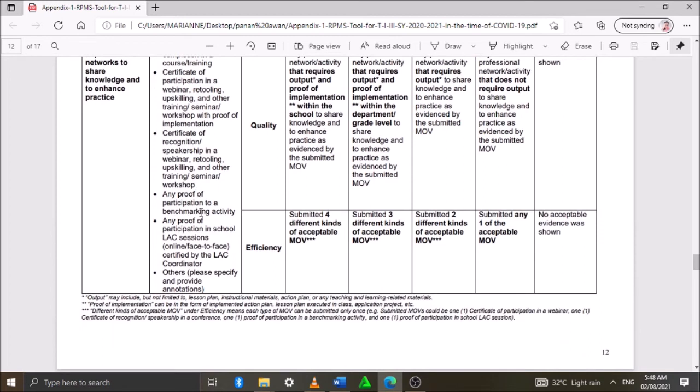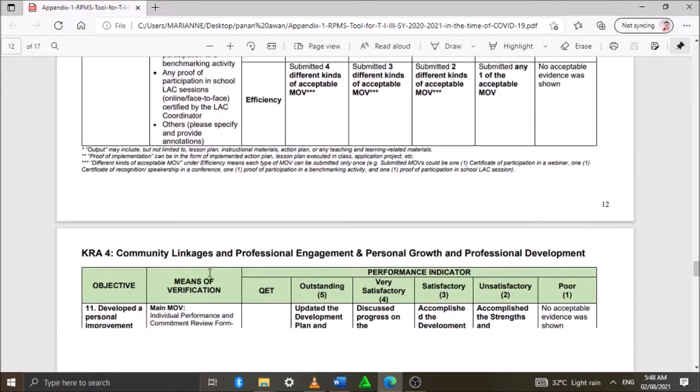Also, any proof of participation in a benchmarking activity, or in a school LAC session, online or face-to-face, certified by the LAC leader. Others, please specify and provide annotations.